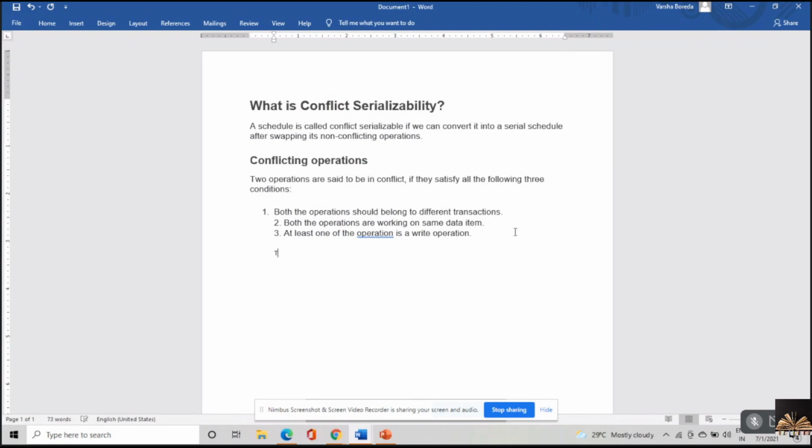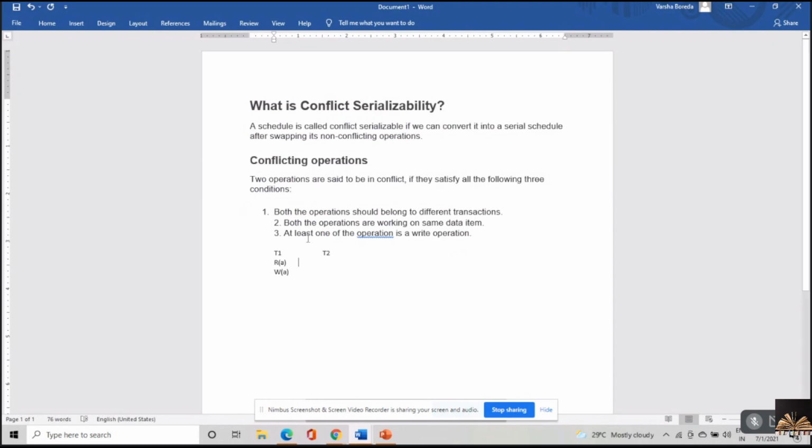Meaning I should have a transaction T1 and a transaction T2. Now, if I say read of A and, sorry, write of A belong to transaction T1, and there's nothing under transaction T2 as of now, then even though read and write operations are there, both these are not conflicting because they belong to the same transaction.